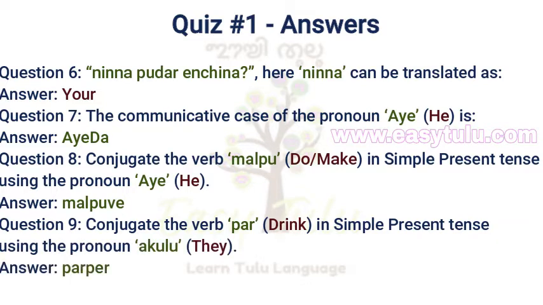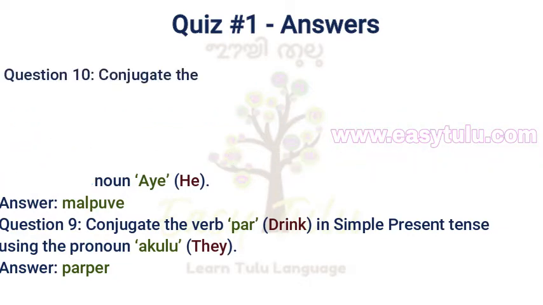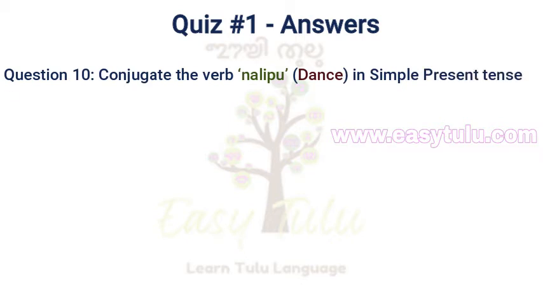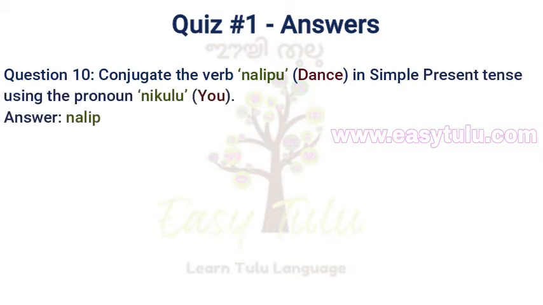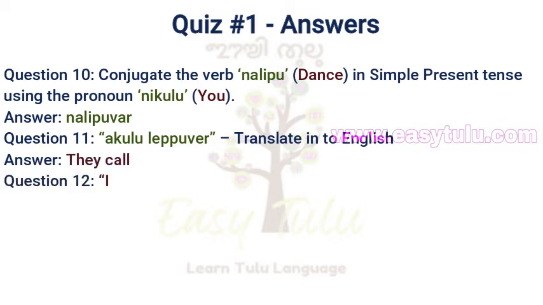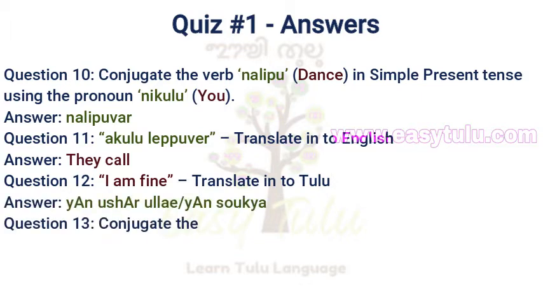Answer: parper. Question number 10. Conjugate the verb nalipu in simple present tense using the pronoun nikulo. Answer: nalipuvar. Question number 11. Akulu leppuver, translate into English. Answer: they call. Question number 12. I am fine. Translate into Tulu. Answer: Yan Usharulle or Yan Saukya.